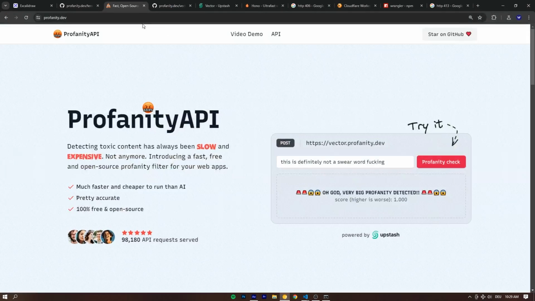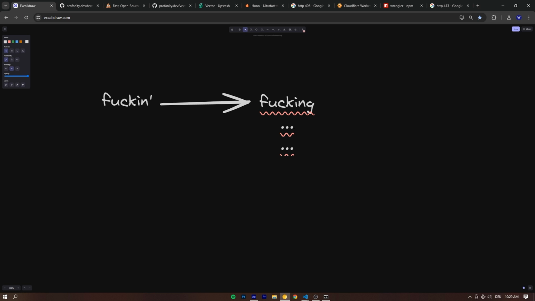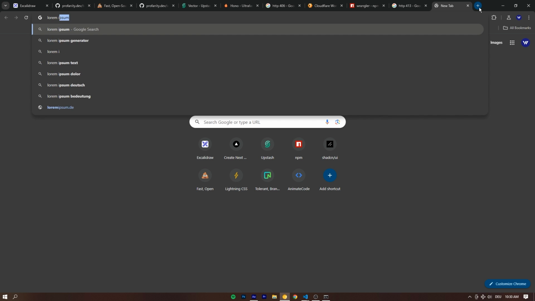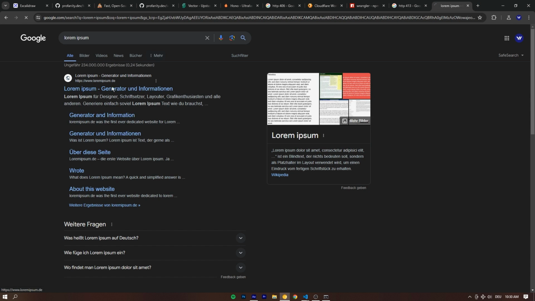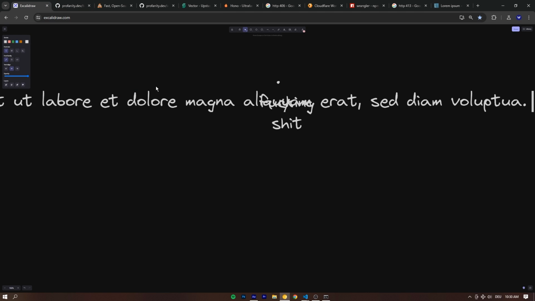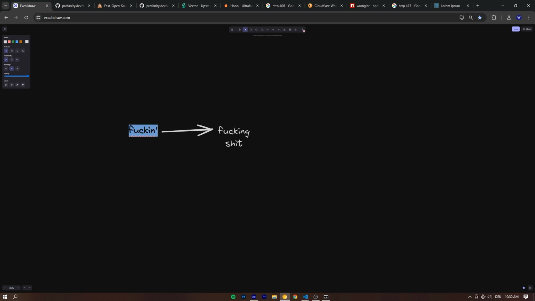What is the purpose of chunking? So basically, if we take a look at this, we have a list of words like the F word or this one, whatever. And if we just had the entire user text, which could be really long, let's take some lorem ipsum so I can show you what the user input could look like. So for example, let's say that user input was this. Oh, why does this look so bad? No, that doesn't work. But just assume that the user input was something really long, okay, a really long input.